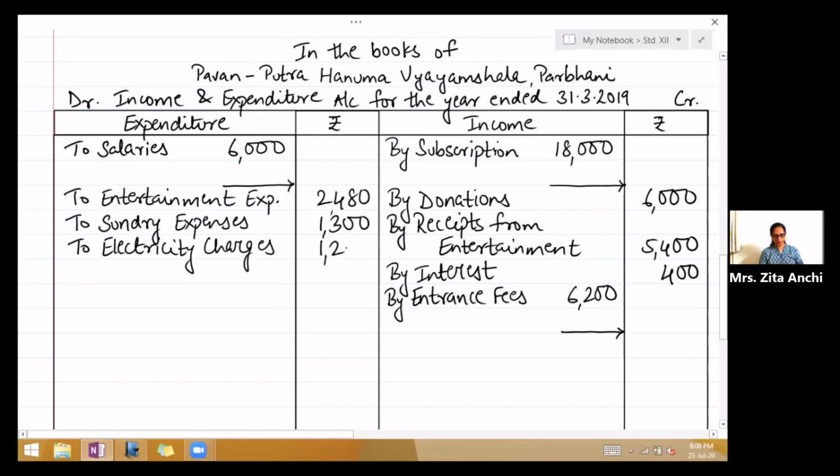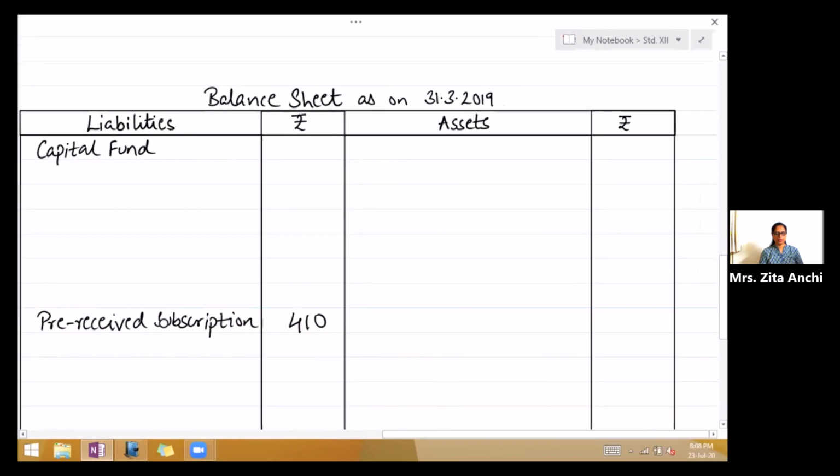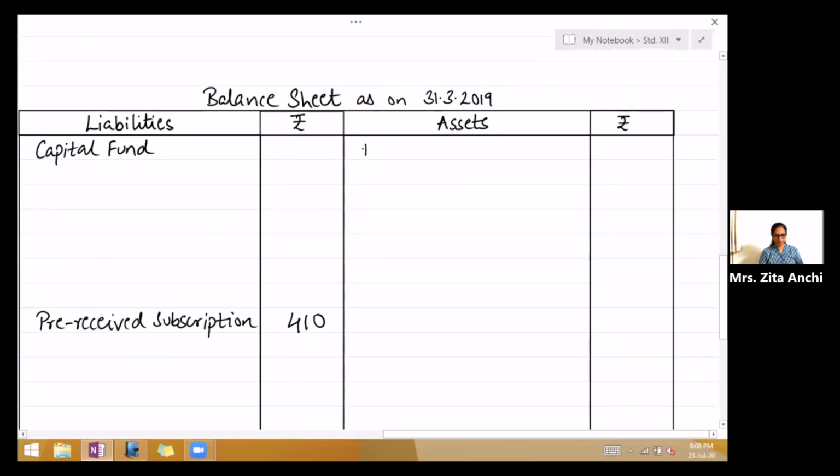1,200. Next is 2 rent. 700. Then you have investment. Investment is an asset. So come to the asset side of the balance sheet. Write investment. It has got an adjustment. So write in the inner column 15,000. Leave one line for adjustment.